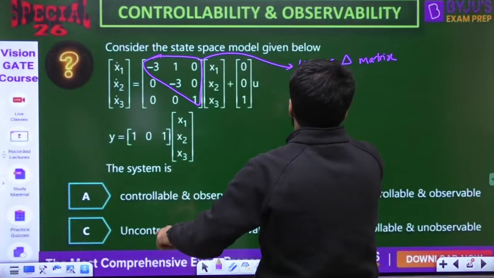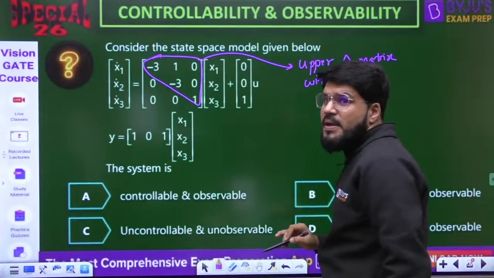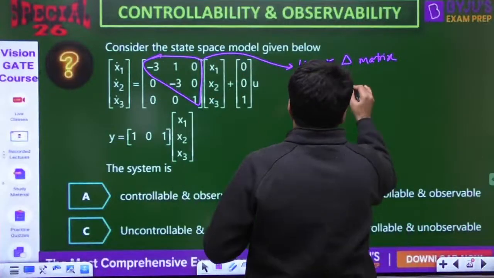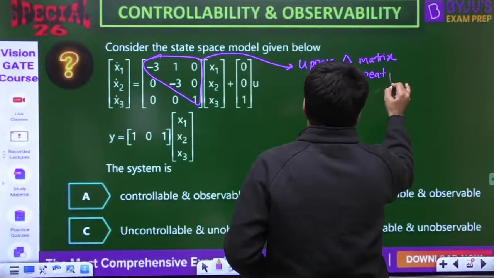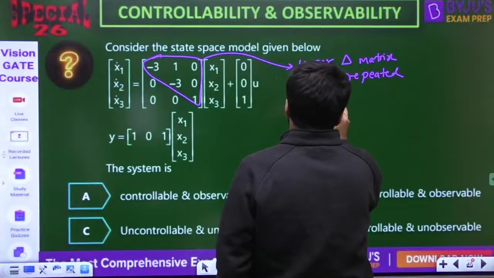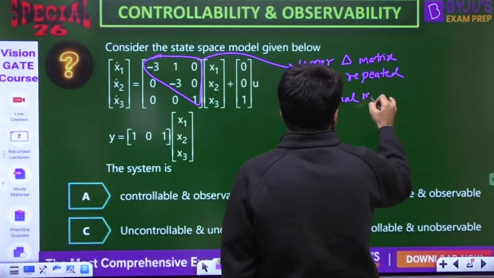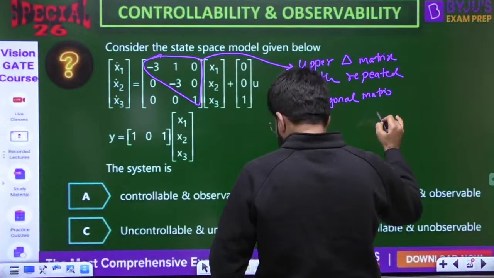But the condition is it should have repeated eigenvalues, repeated diagonal elements. Minus 3, yes, at least one of them is repeated. So yes, there is repetition. An upper triangular matrix with repeated diagonal elements confirms JCF. Only upper triangular से कुछ नहीं होगा, but there should be some repeated diagonal elements.